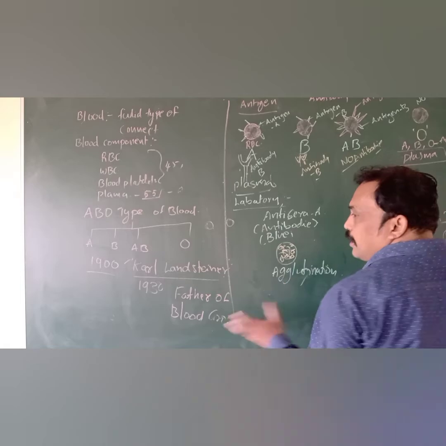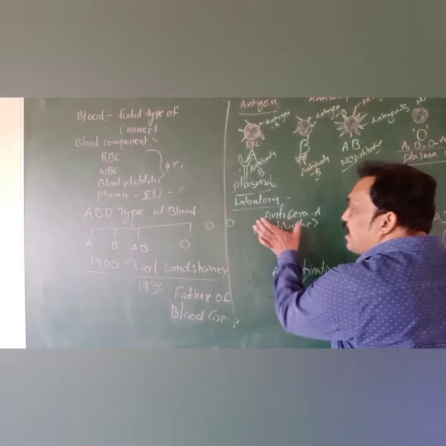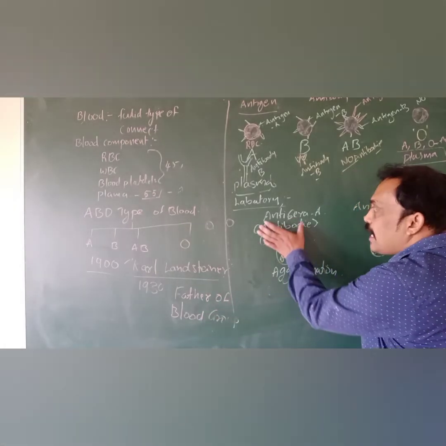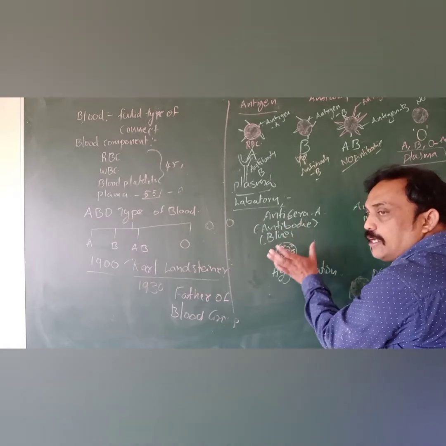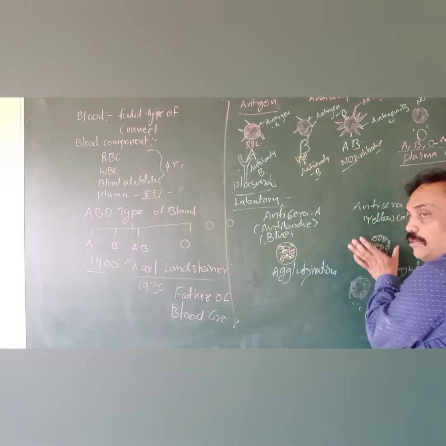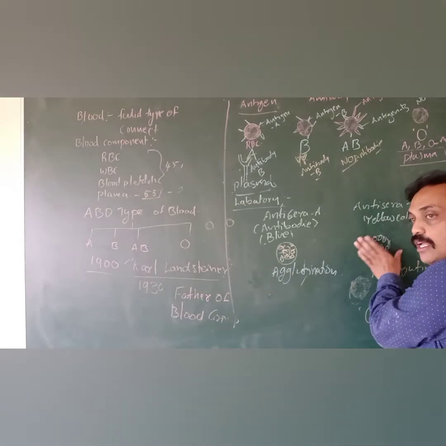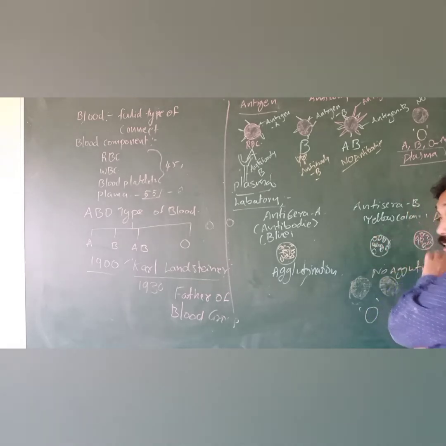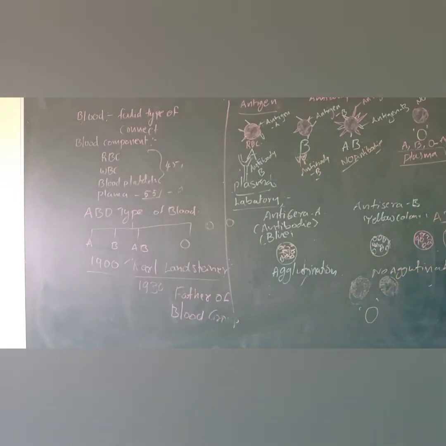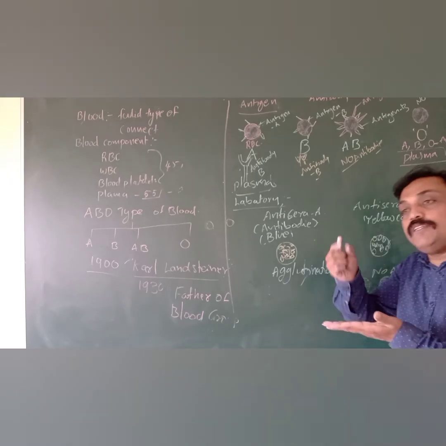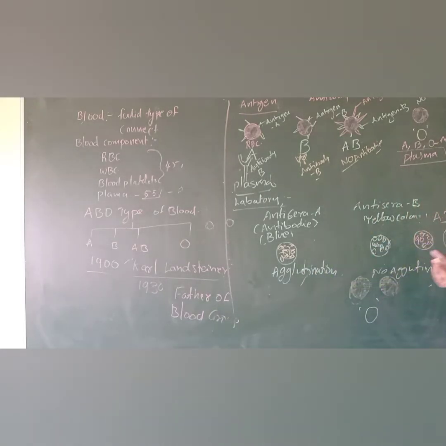For example, if you take any sample and it agglutinates with anti-sera A, that is A group of blood group. If the blood sample agglutinates with B, that is B type of blood group. For example, I took a sample from Surabhi, and I used anti-sera A and anti-sera B. That blood sample is agglutinated with both anti-sera A and anti-sera B. Which type of blood group is it? That is AB type of blood group.